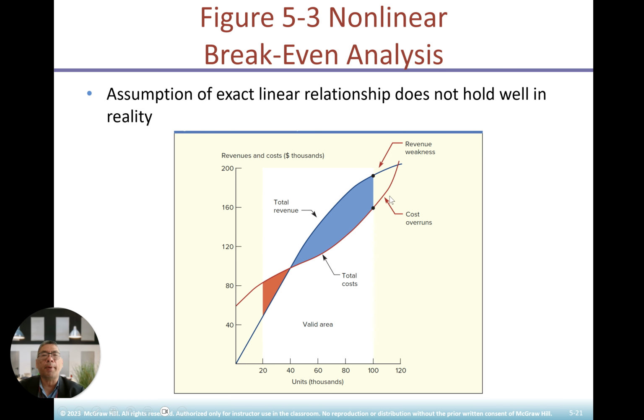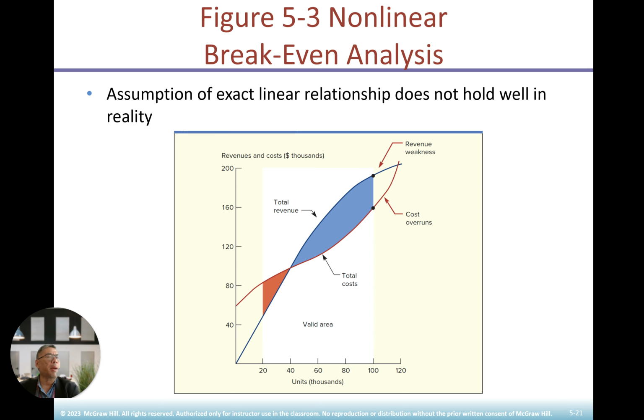This is an example of the revenue weaknesses here. In terms of total revenue, you have it here, and the cost overrun here in the total cost. The valid area just shows you the losses. Again, I'll give you an example from the motorcycle industry because I myself am a motorcyclist. You have a very fierce competition between Indian motorcycles and the Japanese makers like Yamaha, Honda, Kawasaki, okay? And the other